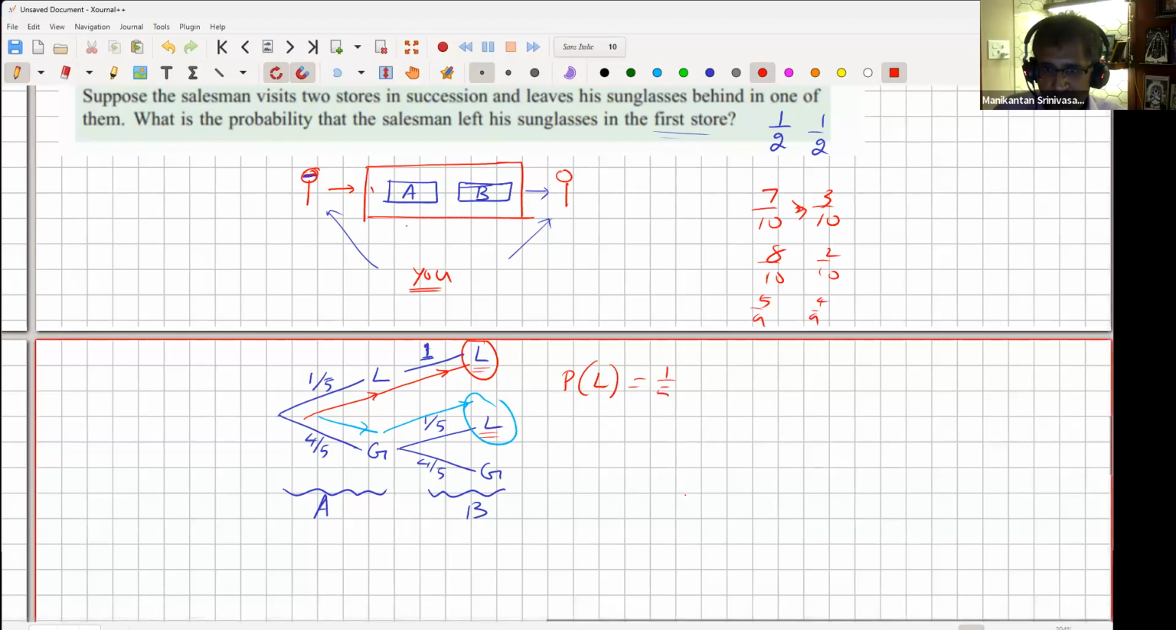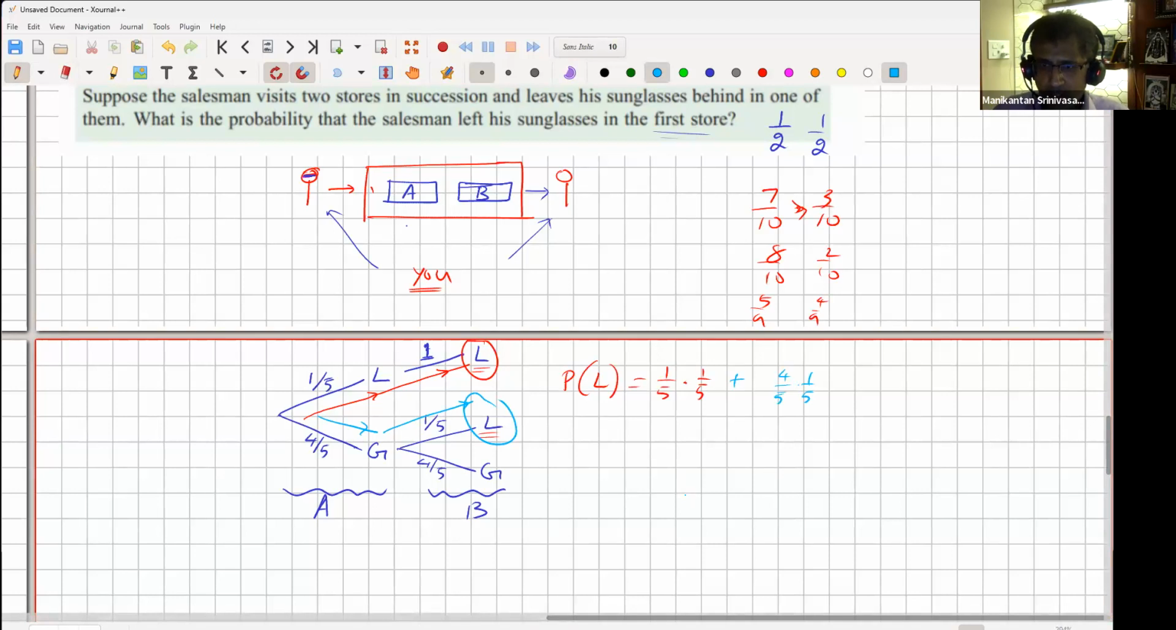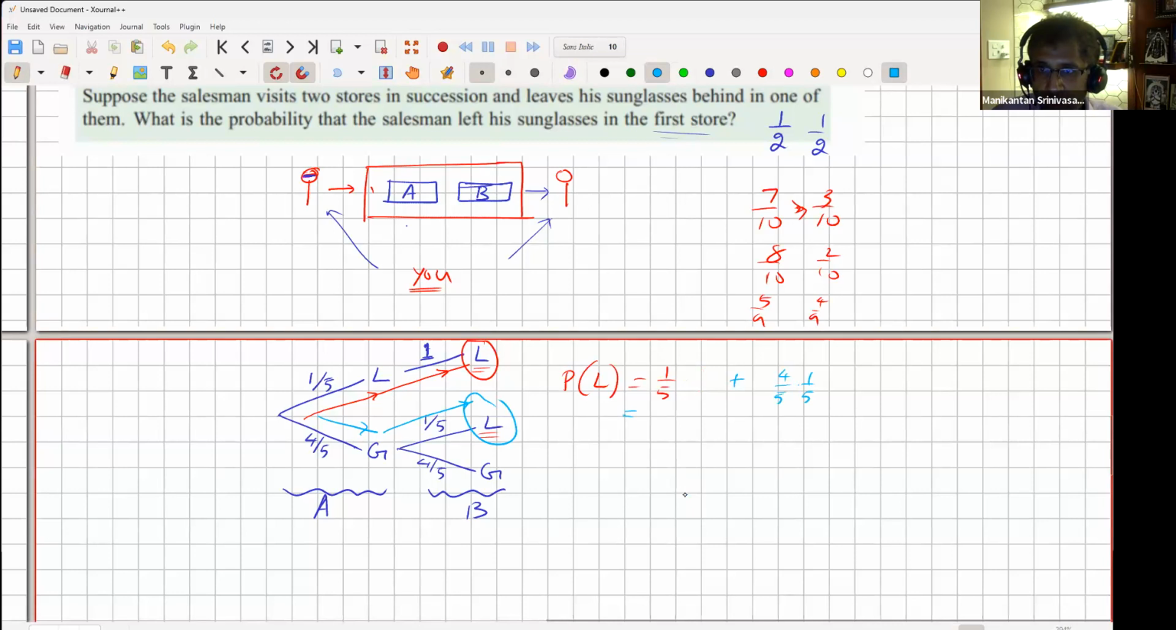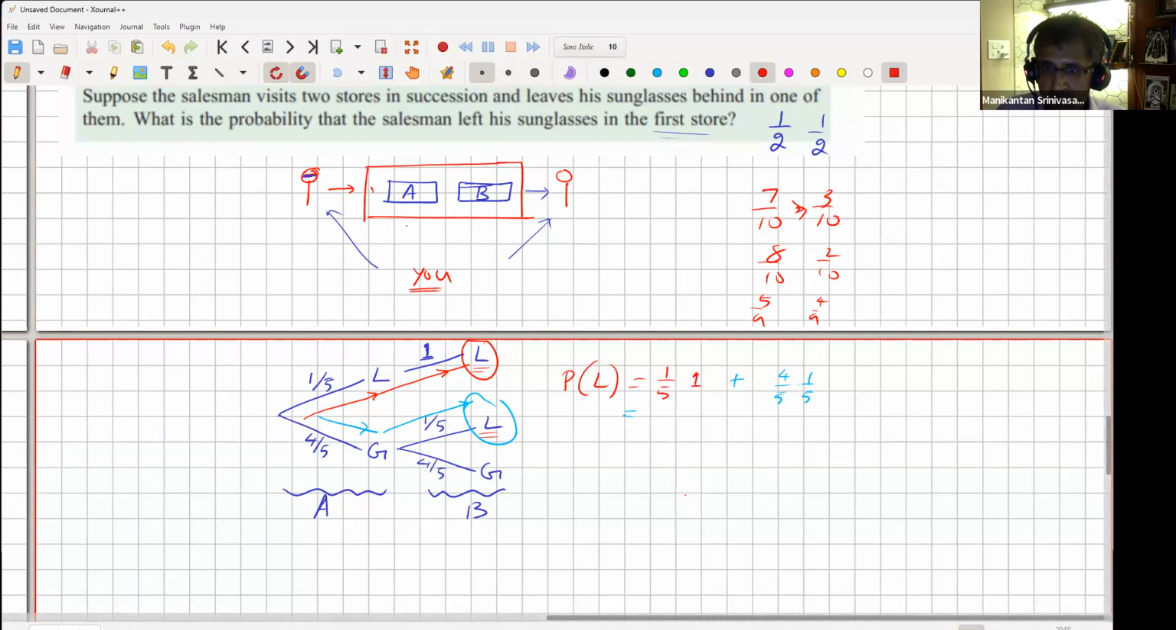So it's 1/5 into 1/5 following the red path, or it's 4/5 into 1/5 following the turquoise path, right? So how much is this? 4/5 into 1/5. Okay. Sorry, not 1/5 into 1/5, but 1/5 into 1. We said the other one is 1, right? 1/5 into 1. So 1/5 into 5/5, in other words. So I can say this is 5 plus 4 by 25, which is 9 by 25. So for him to lose, it's 9 by 25.